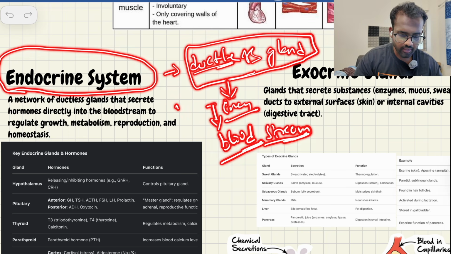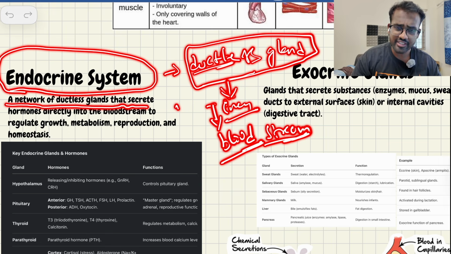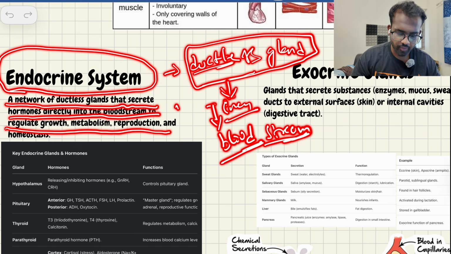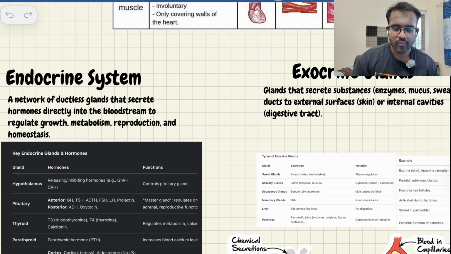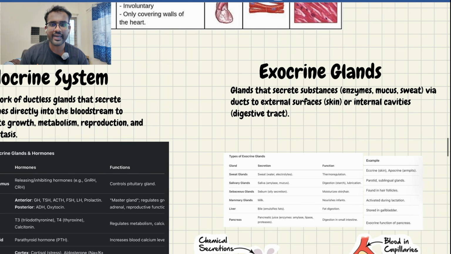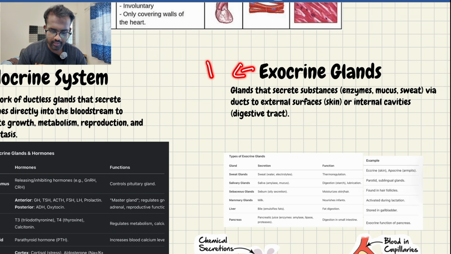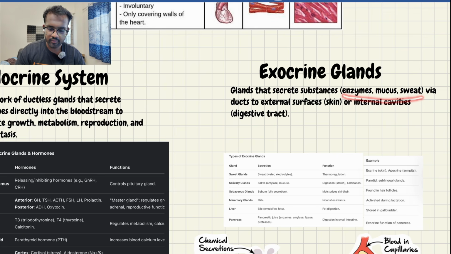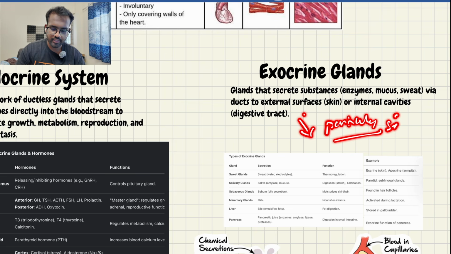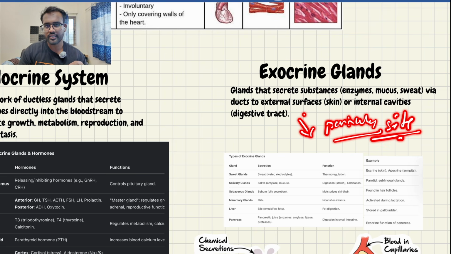Remember that. The network of ductless glands that secrete hormones directly into the bloodstream to regulate growth, metabolism, reproduction, and homeostasis is called the endocrine system. Where is the exocrine gland? These exocrine glands contain ducts. Through this duct, they secrete enzymes, mucus or sweat at a particular site.